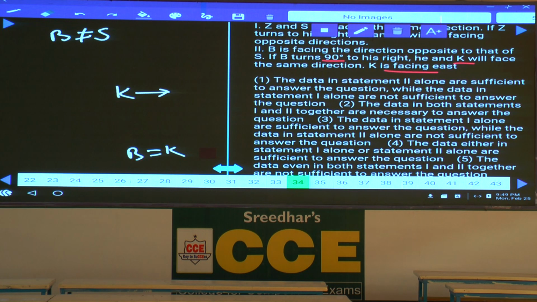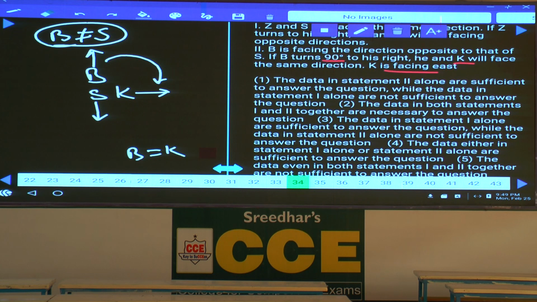Without turning 90 degrees towards his right hand side, what is his direction? North, right? B is facing north. If he turns 90 degrees right, now B and K are facing the same direction. K is east. Now B is facing towards which direction? Without turning, this B is facing north. As B is facing north, B and S are facing opposite directions. B is north, S is south.